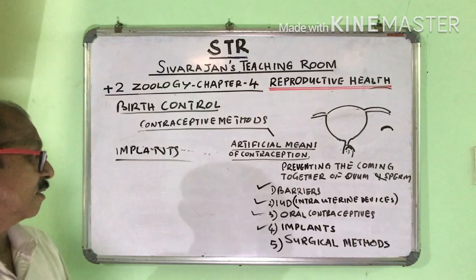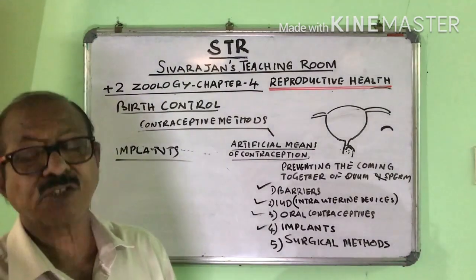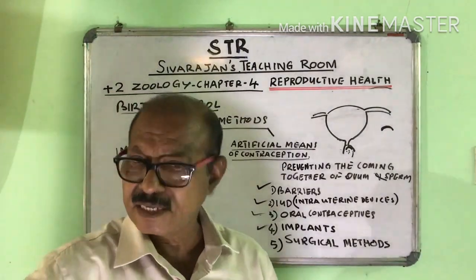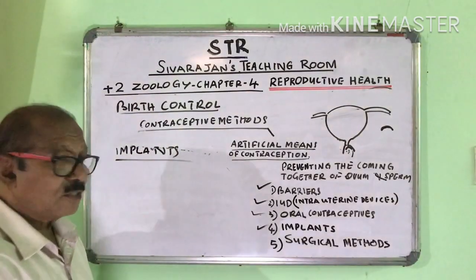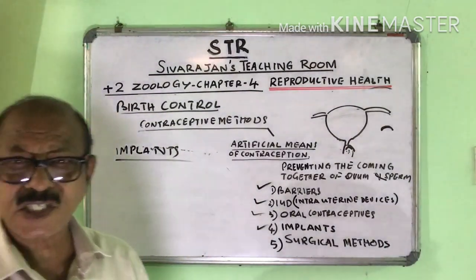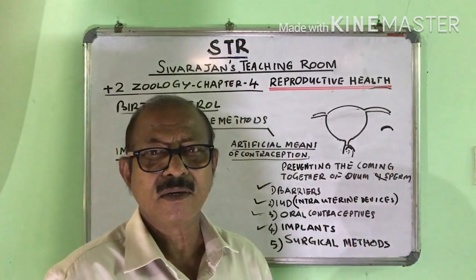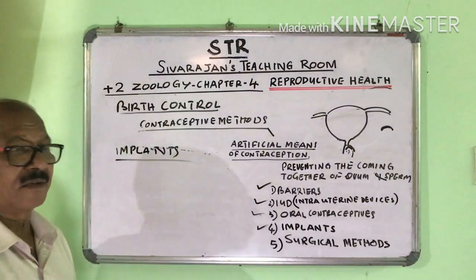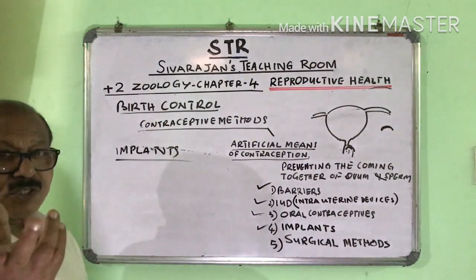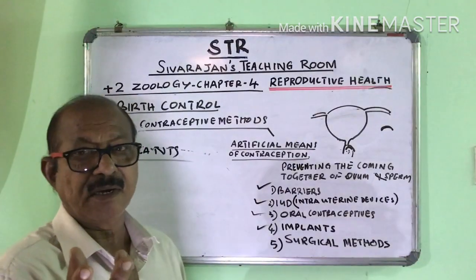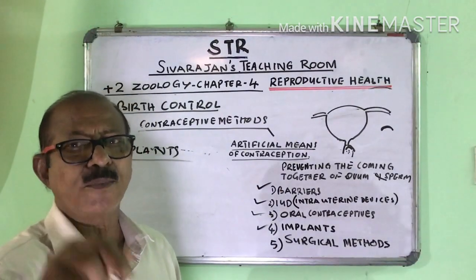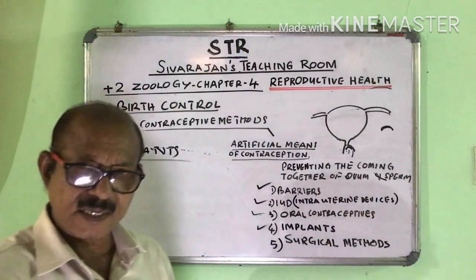Remaining under the skin, these needles release these hormones. And as a result, the uterus becomes unsuitable for implantation. The blastocyst has to get attached to the endometrium. Then only implantation can take place.